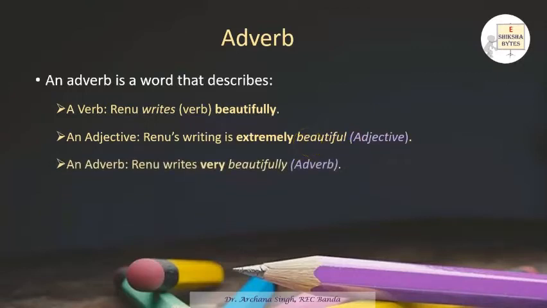Then an adverb also describes an adverb itself. In this sentence, Renu writes very beautifully. Here, beautifully is an adverb because it is modifying the verb writes, and very is again describing the word beautifully, which is an adverb itself. So, it's a very simple definition that an adverb is a word, or I must say a phrase, which describes a verb, an adjective, and an adverb itself.